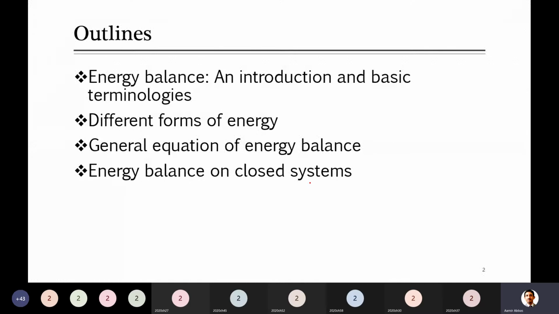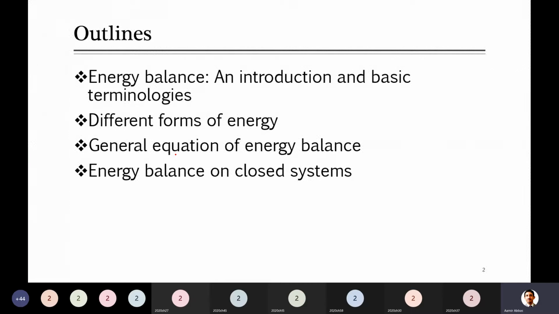Then there are different types of energy. You are already aware of this, that there is kinetic energy, potential energy, then internal energy, or, suppose we say, sound energy, or many others. So here we have to discuss a few which we will be using in these energy balance problems. Then there is the general equation of energy balance.